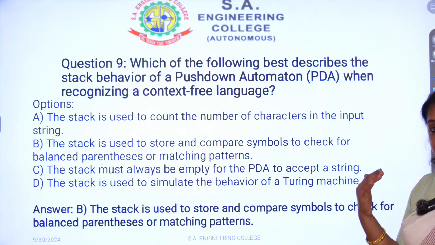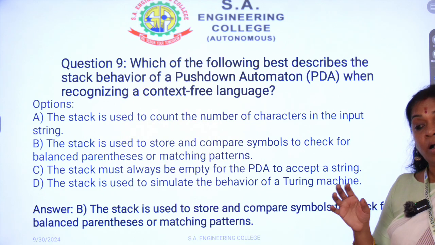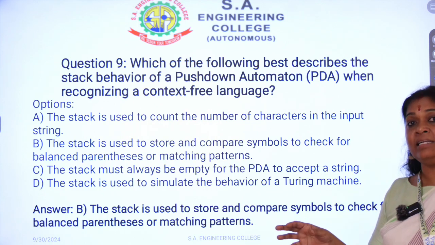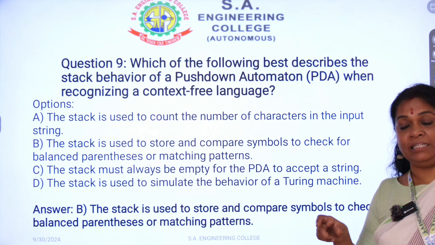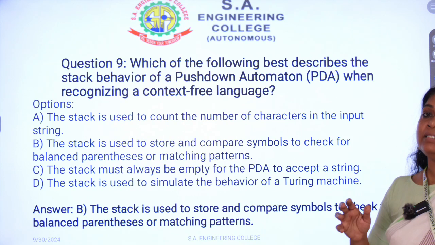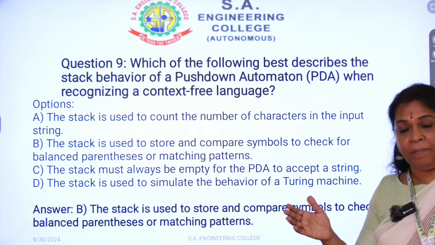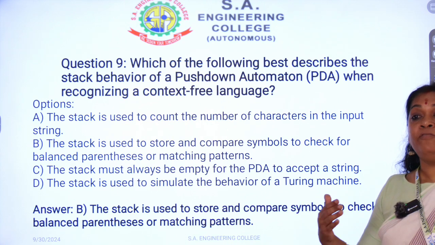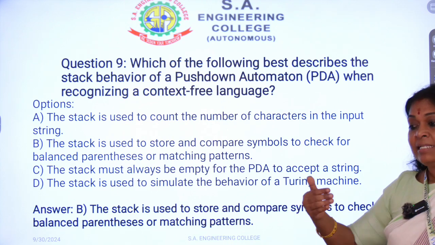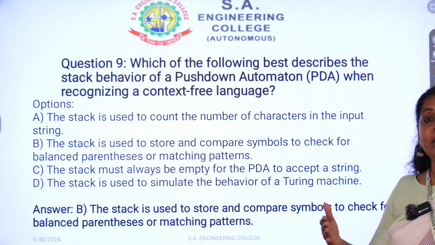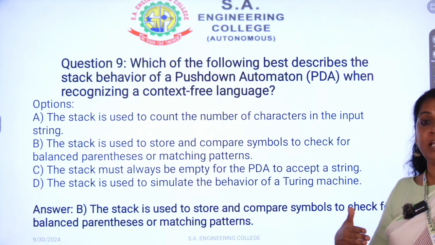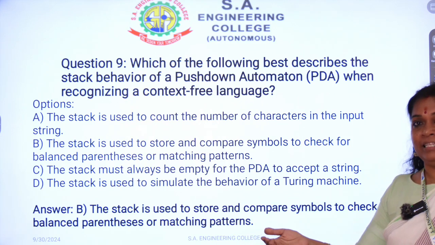Whenever an open parenthesis comes, it is stored in the stack. Whenever a closed parenthesis comes, it is matched with an open parenthesis. Finally, if you don't have any symbols left in the stack, the number of open parentheses is equal to the number of closed parentheses.